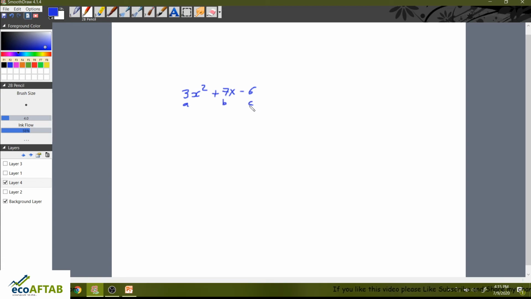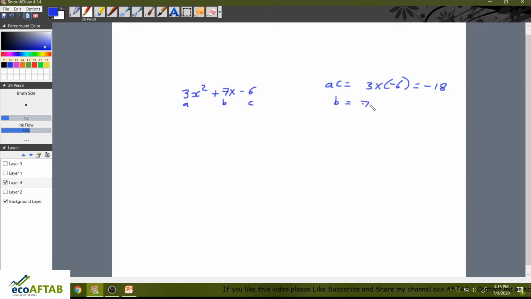is C. So we want to know what are the values that we can get for x. So first thing that we will do is we'll multiply A and C, because here the coefficient is 3, we are multiplying the coefficient 3 with the constant 6. So A into C is 3 multiplied by minus 6. So what we got is minus 18, and here B is 7.